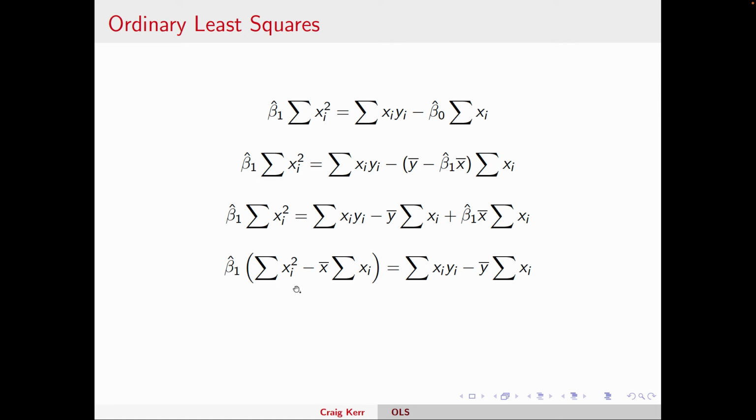And lastly, we just divide by this expression so that beta 1 hat is all by itself. And so here is our equation for how we calculate beta 1 hat. This is something you can do, and you should do actually. Compare this to what you get with Stata. When we do a simple regression, you could actually do this in Excel.